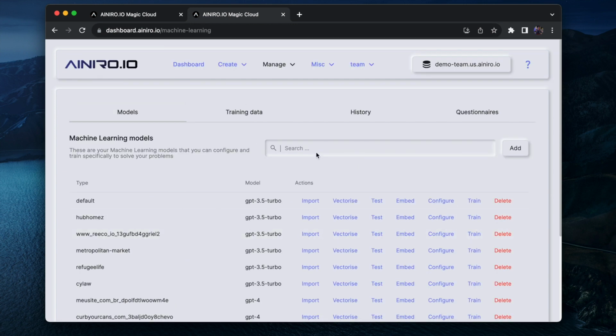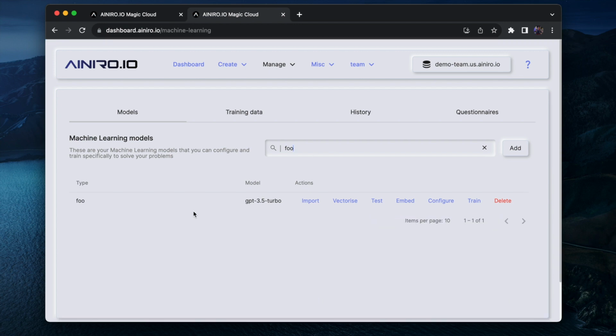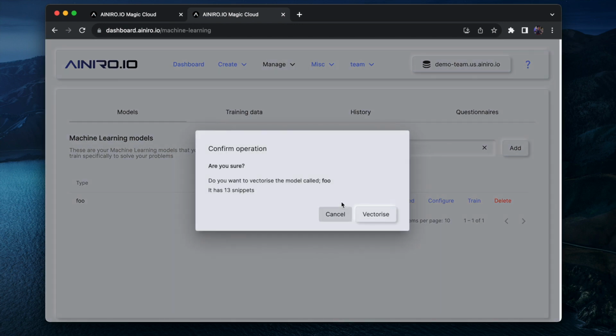Then I go to my models, I search for my model. The name of this model is called Foo. I click vectorize, at which point I will create VSS vectors for every single training snippet there is. This one will contain 32 training snippets when it's done, because both Biden's and Trump's page had 16 snippets each, and I will reduce those down to 32 snippets with a much smaller token count. But when it is done, I can click vectorize, and I basically have a machine learning model that I can test and ask questions to.